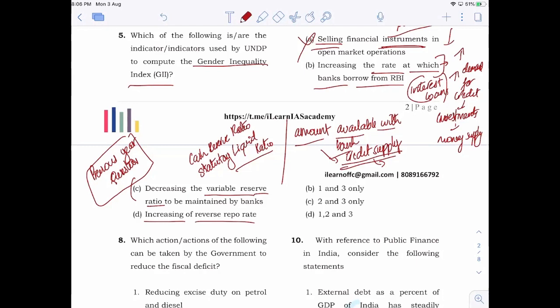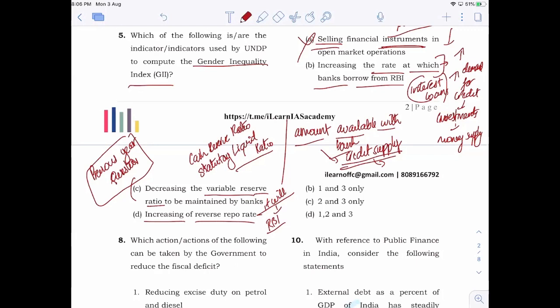Now, when it comes to increasing of reverse repo rate, what will happen? It will provide better opportunity, or better returns, for the banks when they park their funds with RBI. So instead of providing credit to the general public and to the corporates, sometimes banks may park more of their funds with RBI. That will also reduce the credit supply. When the credit supply is reduced, automatically the interest rate goes up. This is one way in which you can consider reverse repo and its connection with the credit as well as the money supply in the economy.